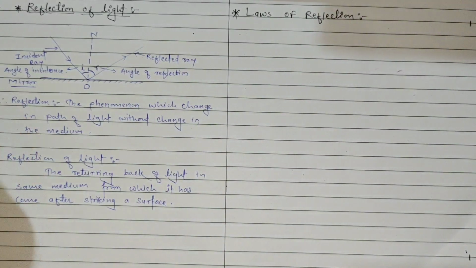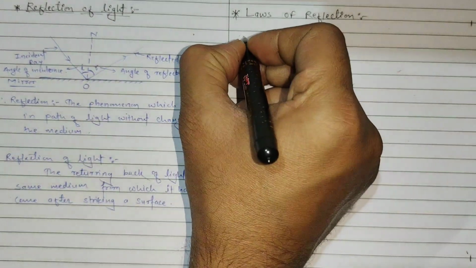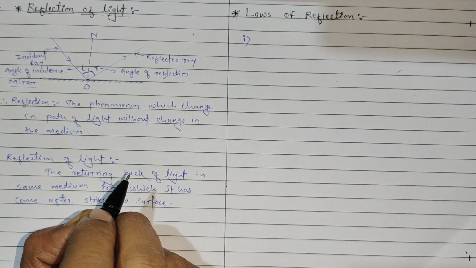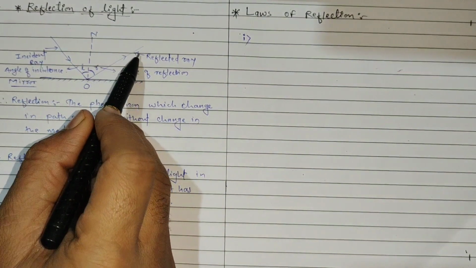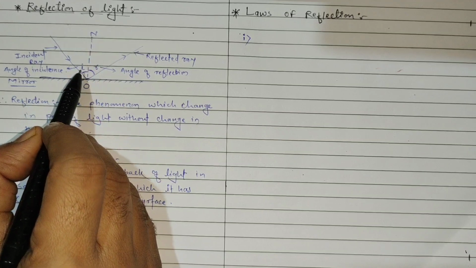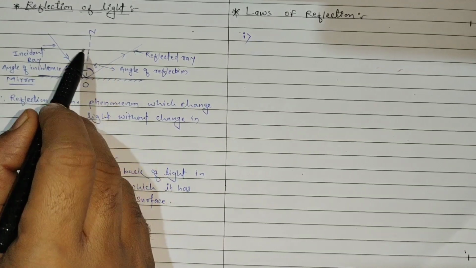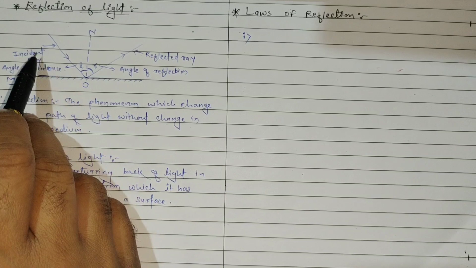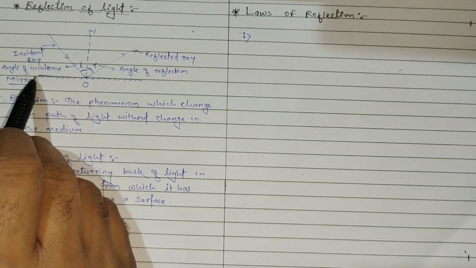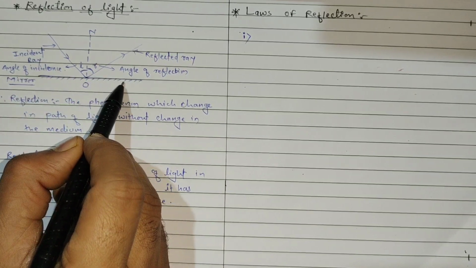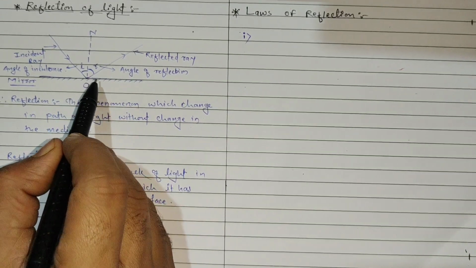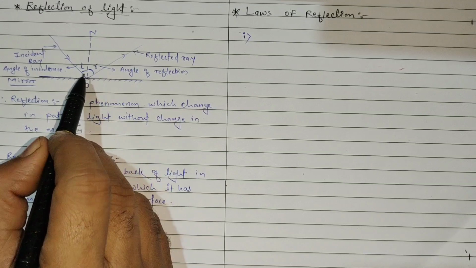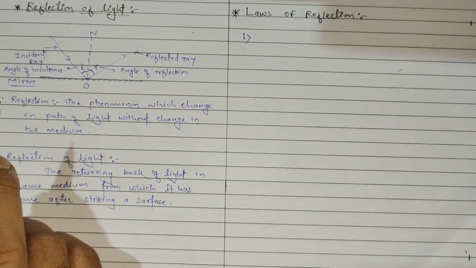Laws of reflection. We'll consider here the first law of reflection. The incident ray, the reflected ray and the normal to the reflecting surface, at the point of incidence, all lie in the same plane.